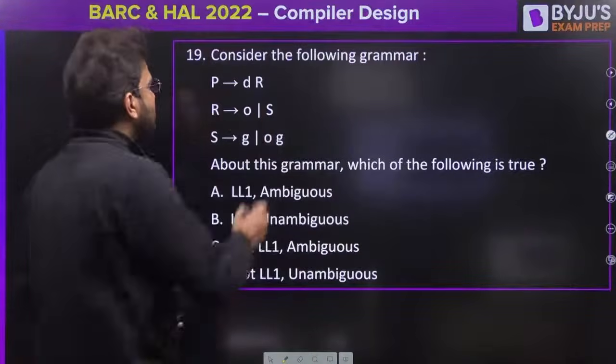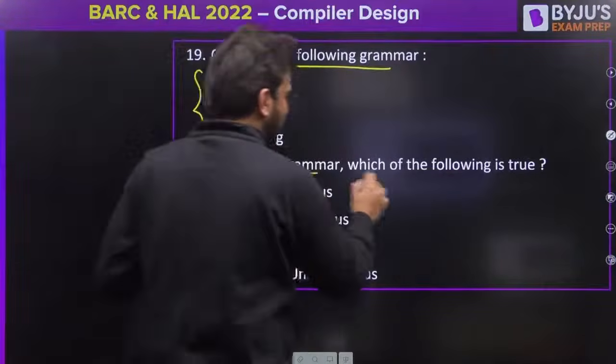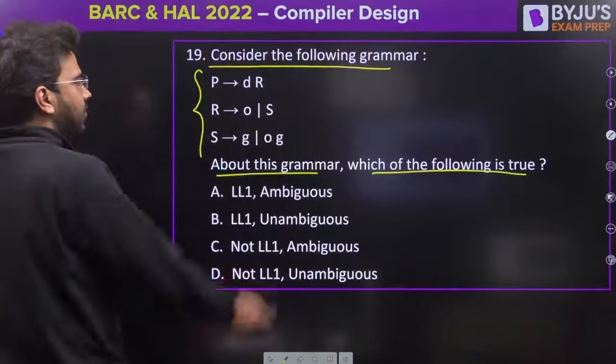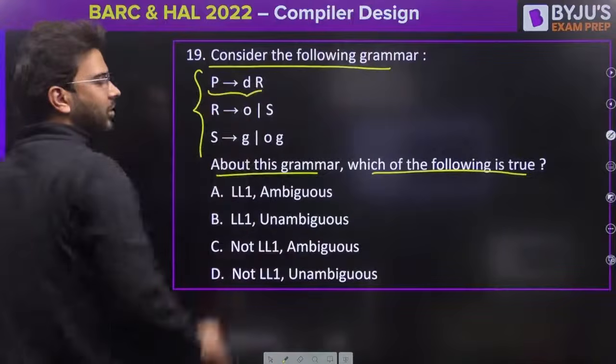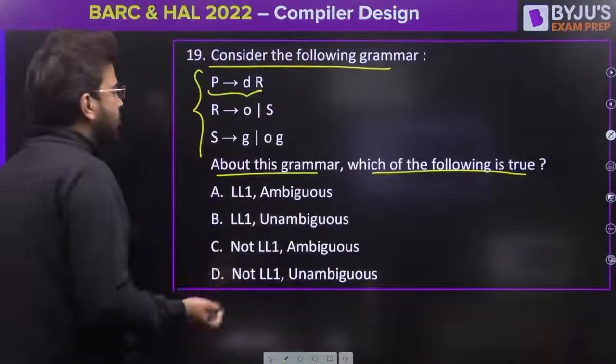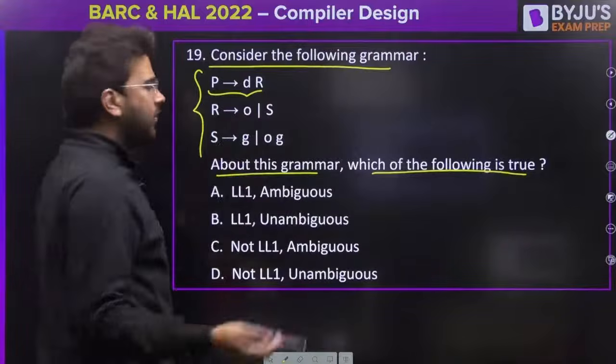Okay, let's see this. Consider the following grammar. So here this grammar is given to us. About this grammar, which of the following is true? So how to find LL1? See, this is a single production, so there will be no conflict. There is no chance of conflict, right? If you have single production here. But here you have to check.